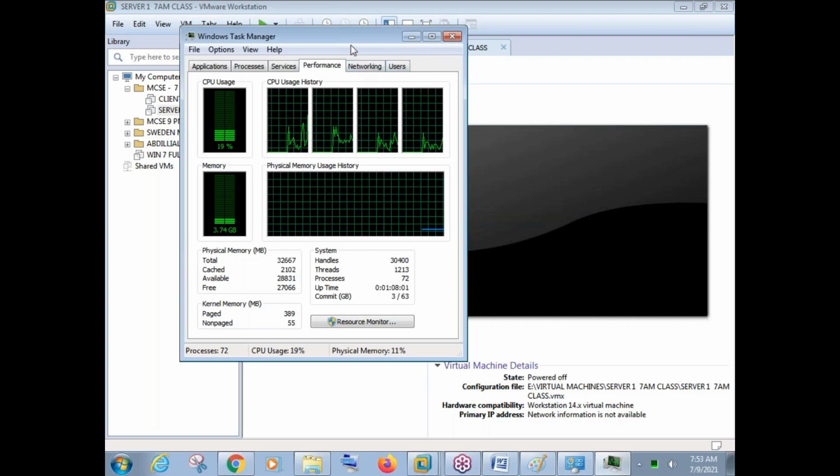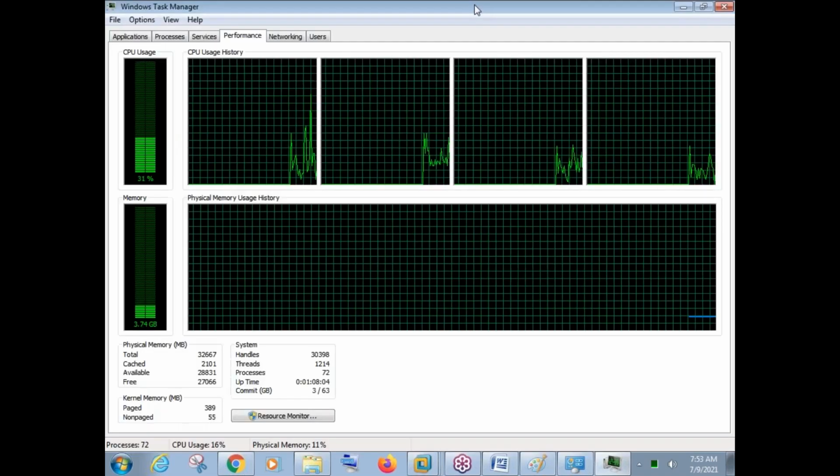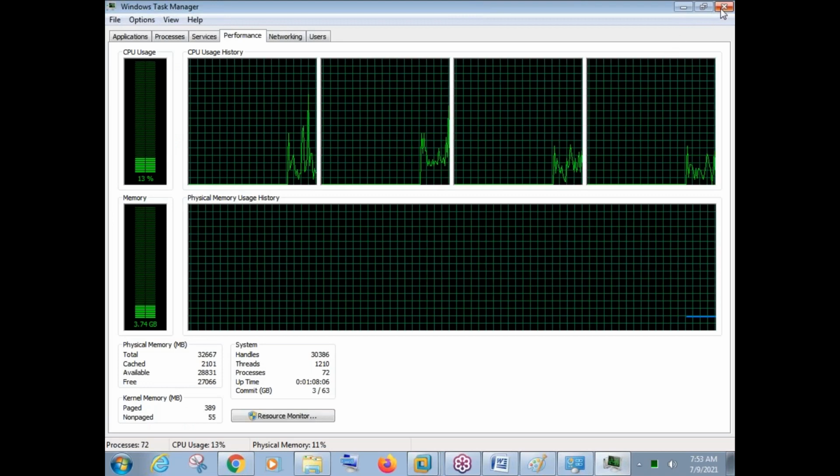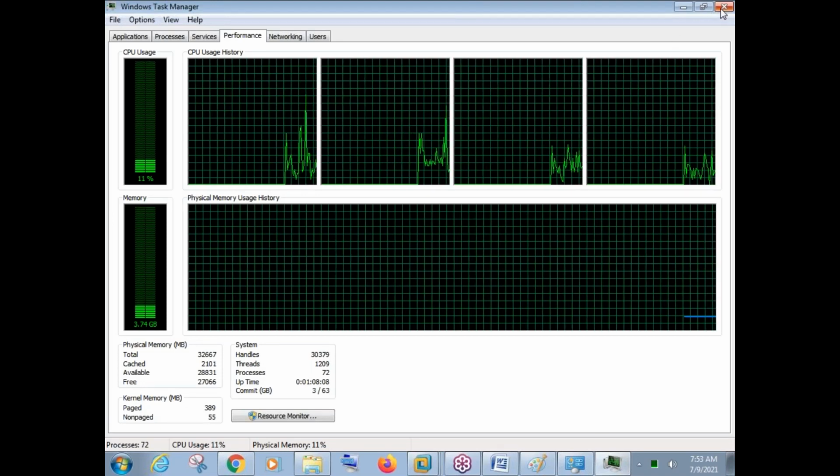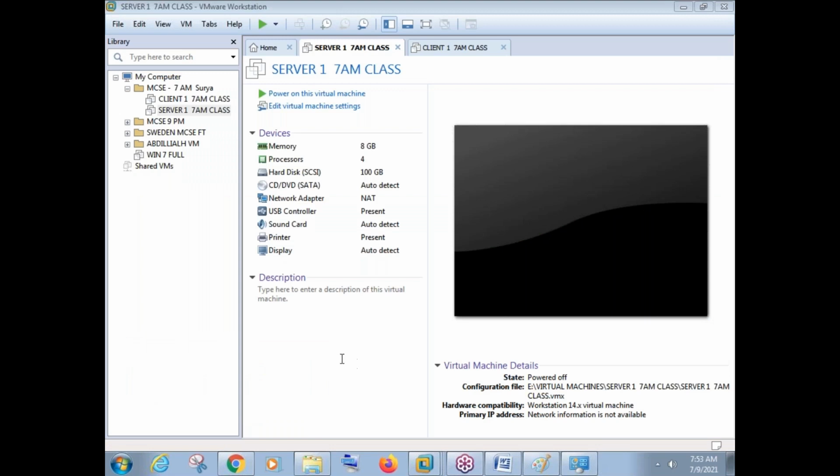Okay, fine. So now things are much clearer here. Okay, fine. So now, creation of the virtual machine is over. Now we need to install the operating system in this virtual machine, friends.